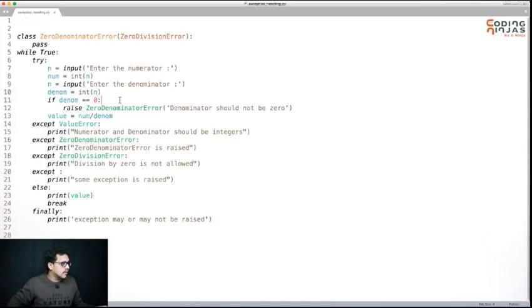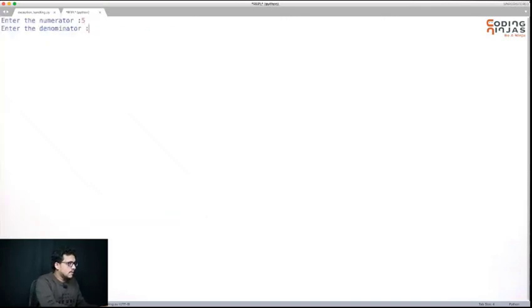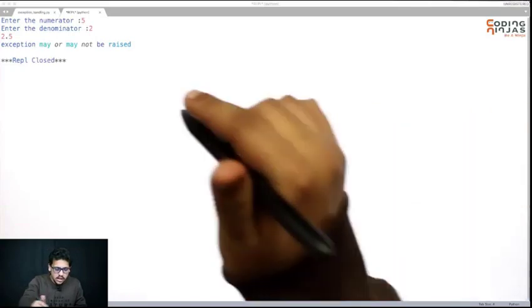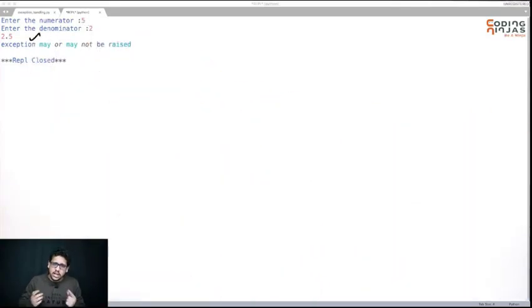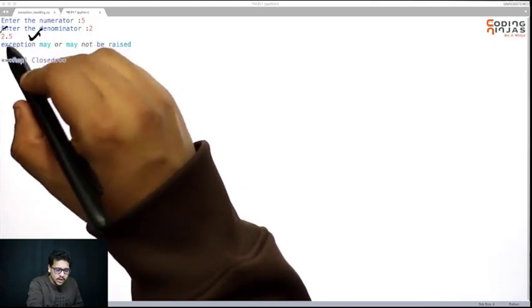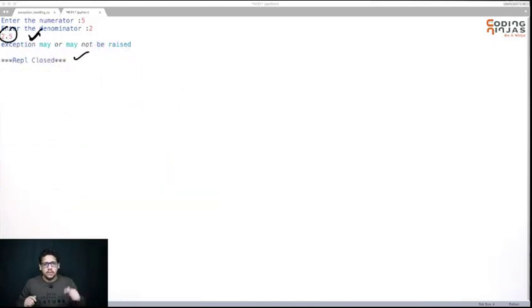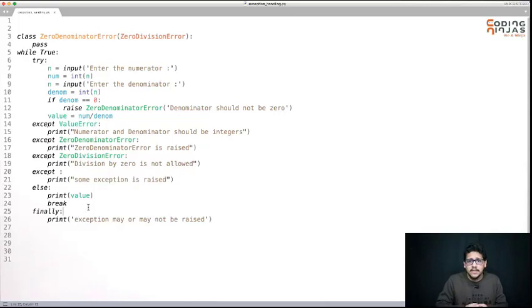Now let's say we have another input, 5 and 2. Now here with 5 and 2 you have printed the value using the else code, because if no exception has come then the else code was executed, so you printed the value. Then you got 'exception may or may not be raised' because finally code will definitely be executed whether exception was there or not. So this is how else and finally will work.